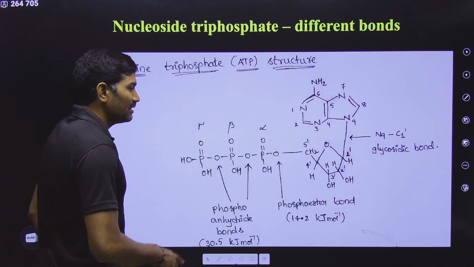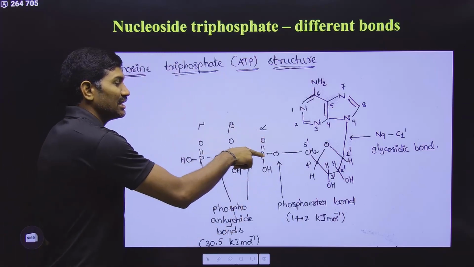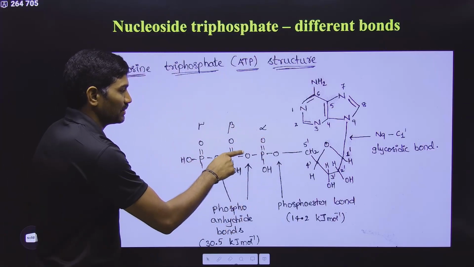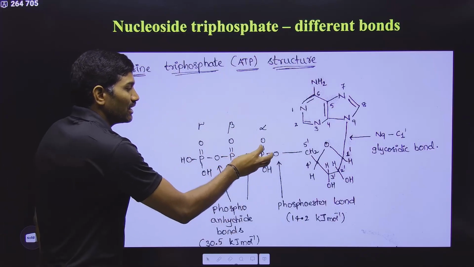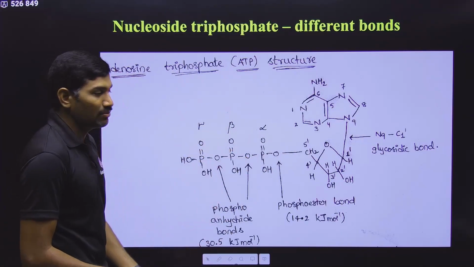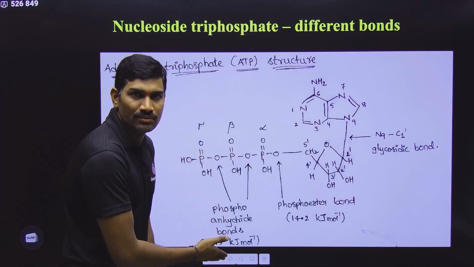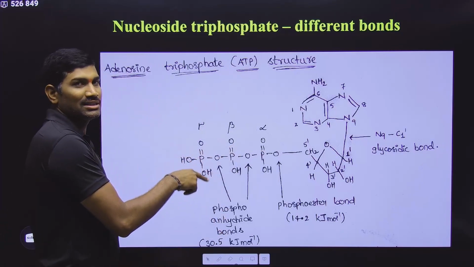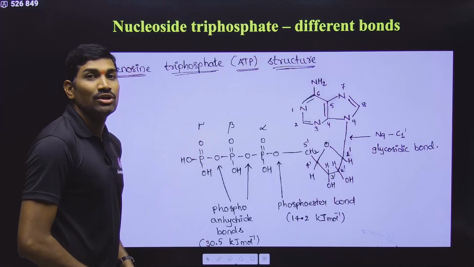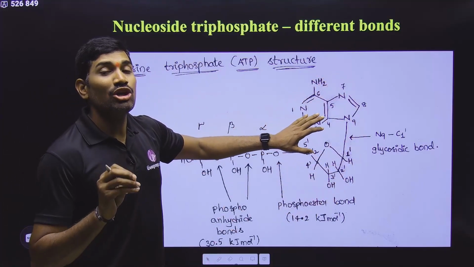Very good. And then with this, a single phosphate is there. If another phosphate is attached to this existing phosphate, what happens? Again a water molecule is lost. Between two acids, the bond is simply called an anhydride bond. Since phosphoric acids are involved, it is called a phosphoanhydride bond. And here one more phosphate is attached, so one more phosphoanhydride bond.